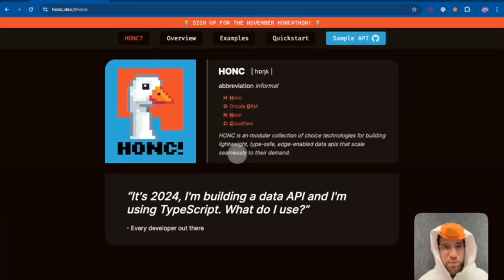Hello, my name is Boots, and I'm a goose, and I really like type-safe data APIs. And specifically, I'm a big fan, for a lot of particular reasons, of the honk stack. First and foremost, I think it's an excellent abbreviation because it sounds like one of my favorite noises ever, which is honk.